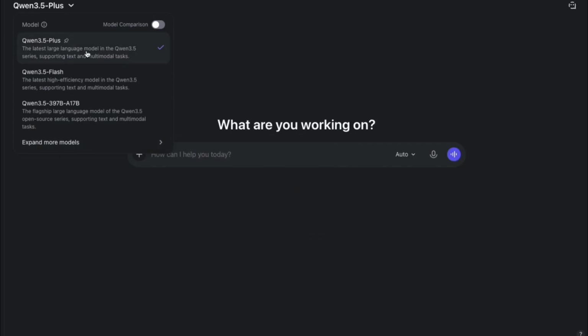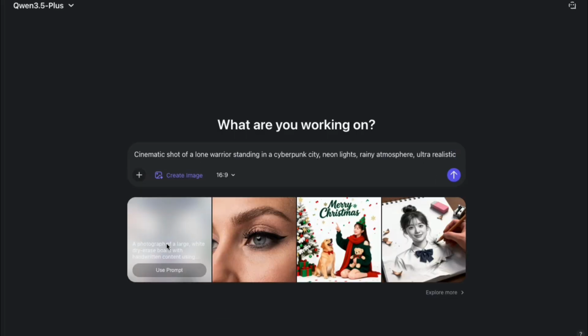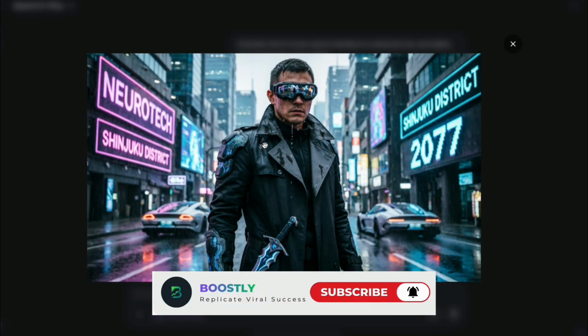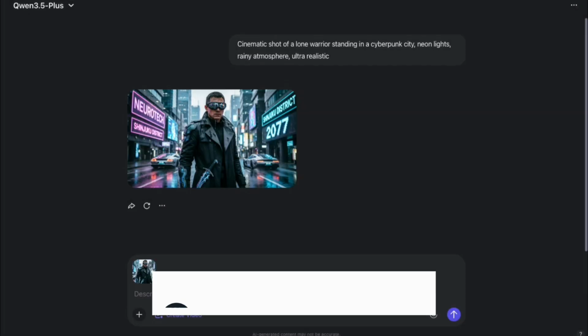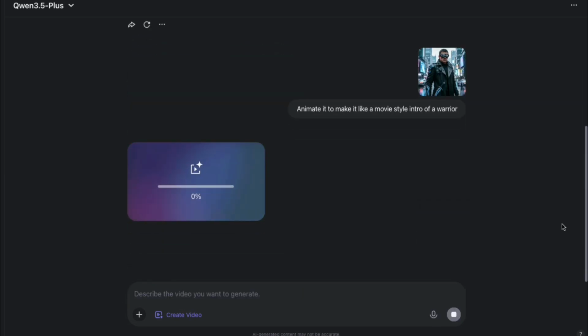Open Qwen and give it a detailed imagination prompt. For example, you could type, cinematic shot of a lone warrior standing in a cyberpunk city, neon lights, rainy atmosphere, ultra realistic. You can also create a video of an image or create a video from scratch by giving it a prompt of your desired style. This is how you perfectly create a cinematic style video and image through Qwen.